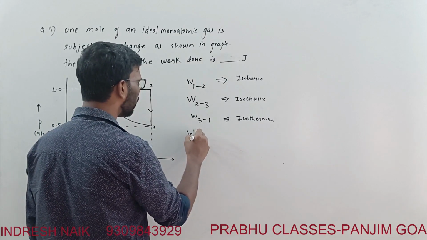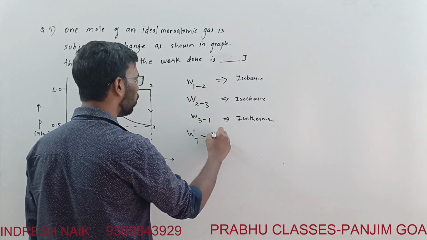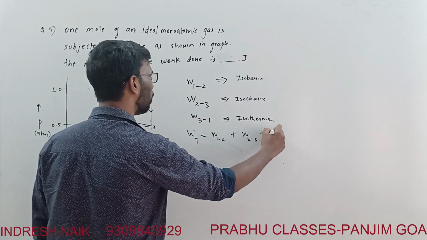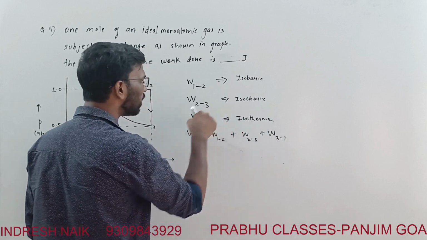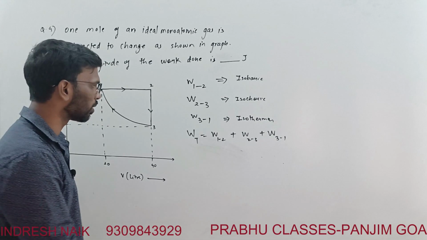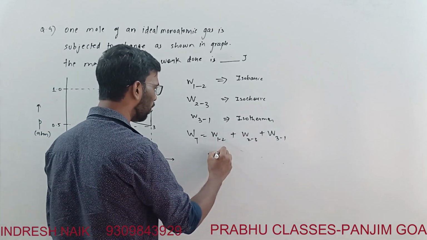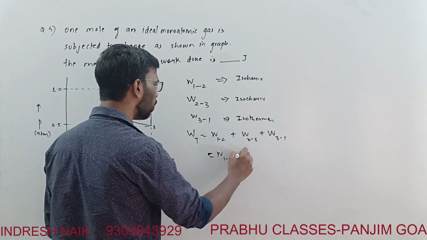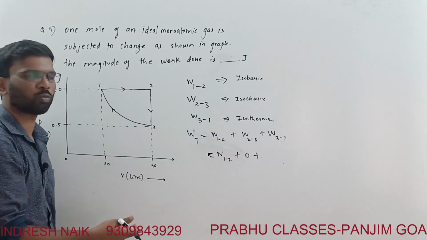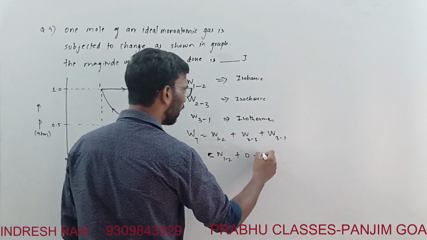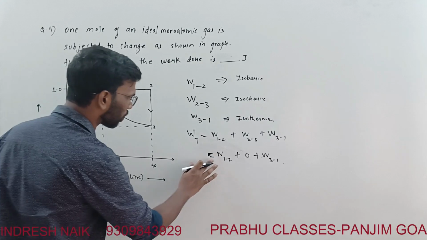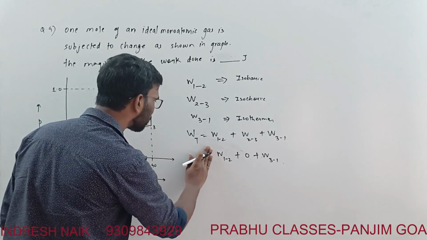Now what is the total work done? Total work done will be W 1 to 2 plus W 2 to 3 plus W 3 to 1. Since 2 to 3 is an isochoric process, volume remains constant, so the work done is equal to 0. I will write work 1 to 2 plus 0. And this last one is the isothermal process, right?